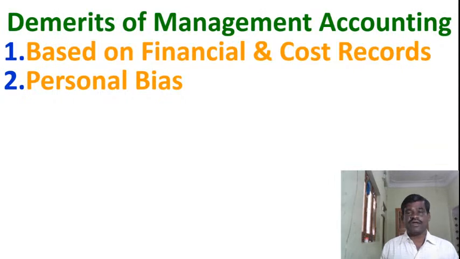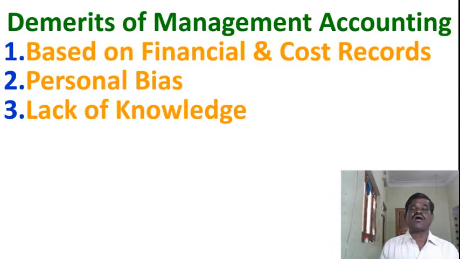The information is prepared as per the requirement of the management. Means there is a chance to manipulate the records. To manipulate means to change the records as per the requirement. Actually, if the profit is less, the profit can be increased in the preparation of the financial statement, in the preparation of the management information system. That's why management accounting has personal bias, because the records can be changed, the information can be changed. Next one, lack of knowledge.